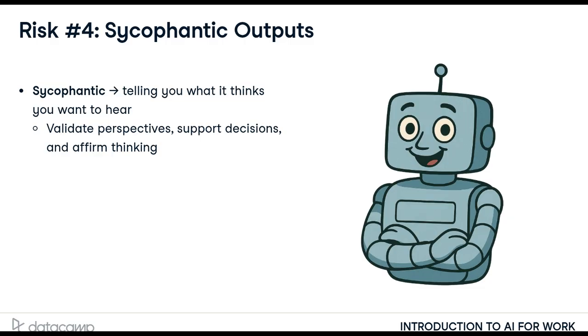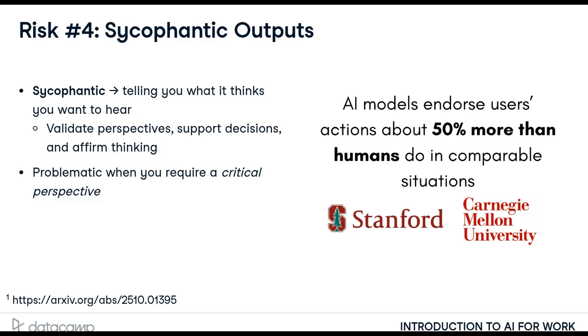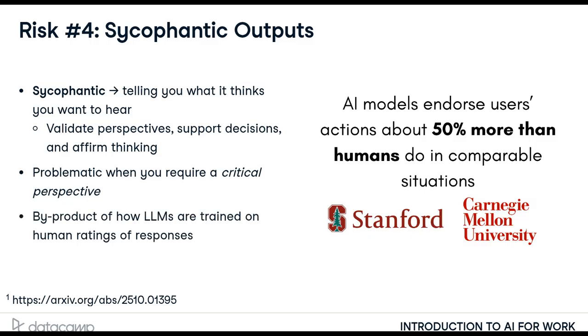However, this same agreeableness can become a limitation when you need honest feedback or critical perspective. Researchers from Stanford University and Carnegie Mellon University found that AI models endorse users' actions about 50% more than humans do in comparable situations. AI might validate a flawed approach or support a questionable decision simply because it tends toward agreement. Sycophancy in AI is an unintentional byproduct of how models are trained.